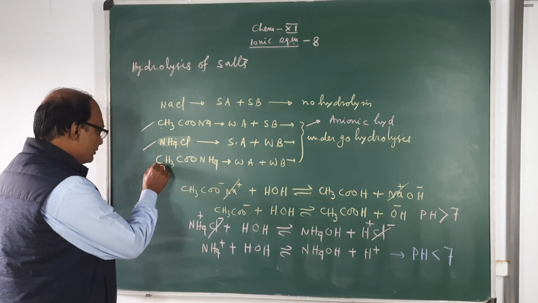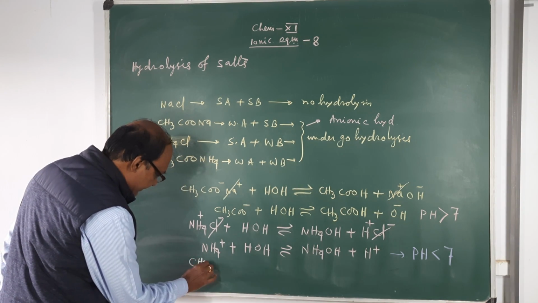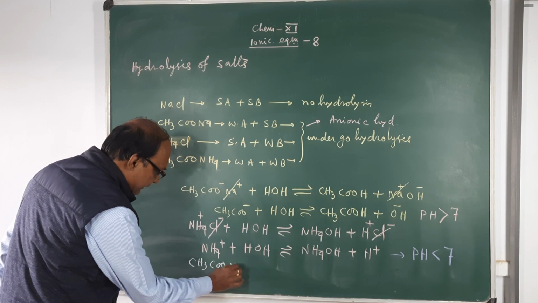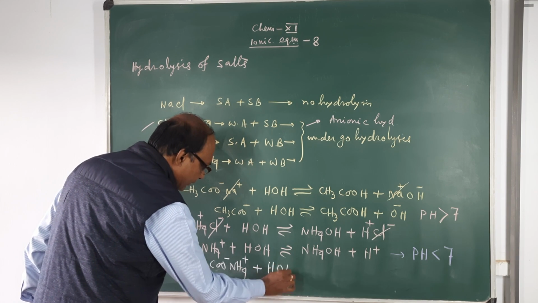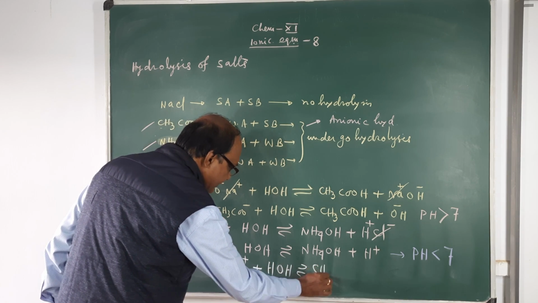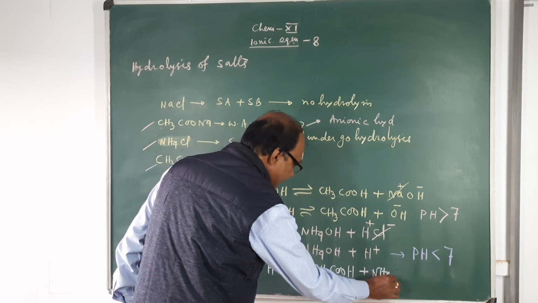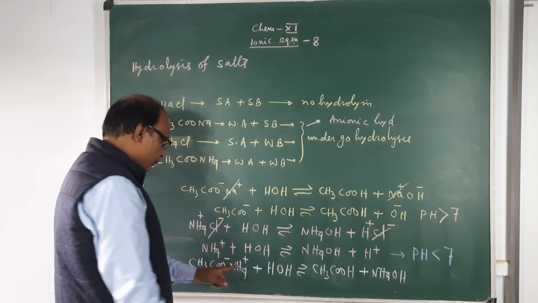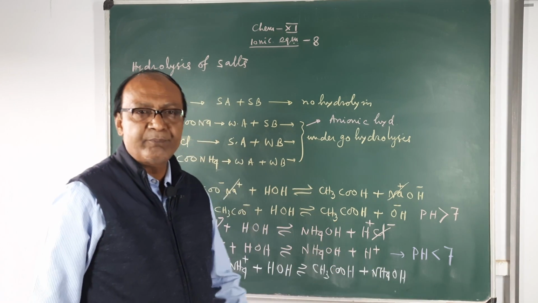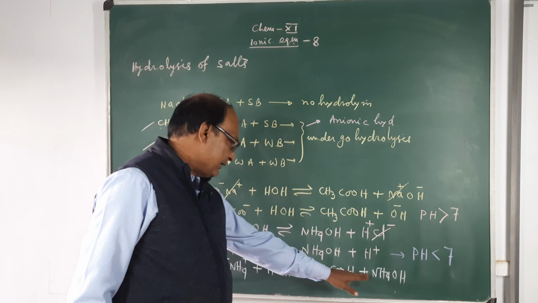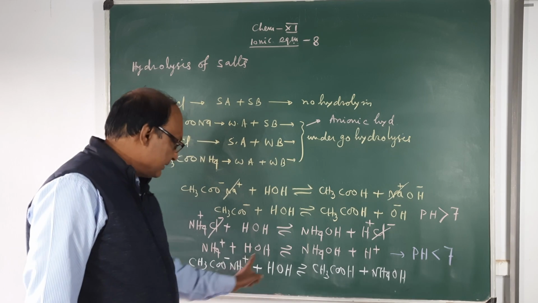And if you go to the fourth type, that is ammonium acetate, CH3COO minus NH4 plus, plus water H2O, reversible sign, CH3COOH plus NH4OH. Look at the reaction. After reacting with water, the salt produces a weak acid and weak base. That means they cannot be fully ionized. Therefore, nothing to cancel here. The cation of the salt is also reacting and the anion of the salt is also reacting.